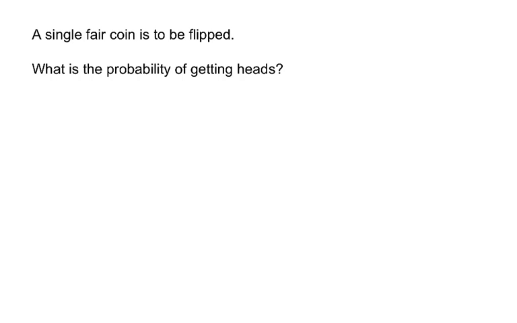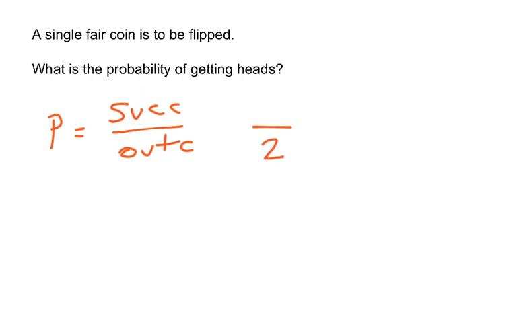Now, thinking about a fair coin that is going to be flipped, we want to know what is the probability of getting heads. This is a very simple example, but it's a great one for us to start out with. Remember, probability is equal to successes divided by outcomes. So those are the two things we need to find here. Well, how many outcomes are there when I flip a coin? Well, there's heads and there's tails. That's it. So there are two possible outcomes. That's going to be our denominator.